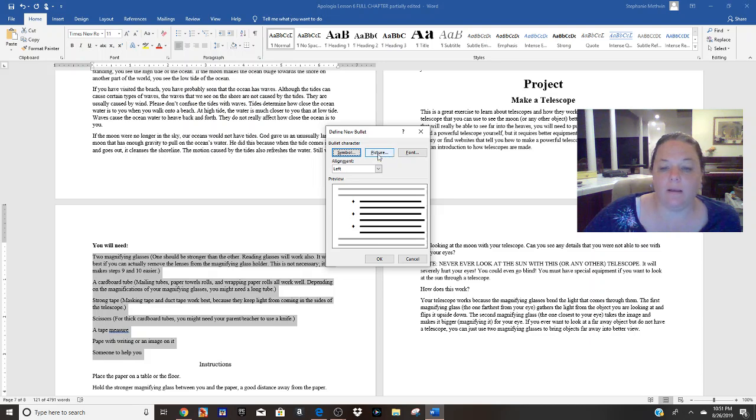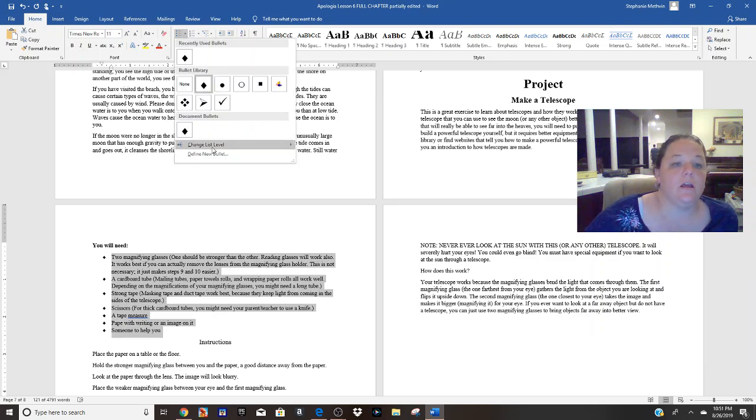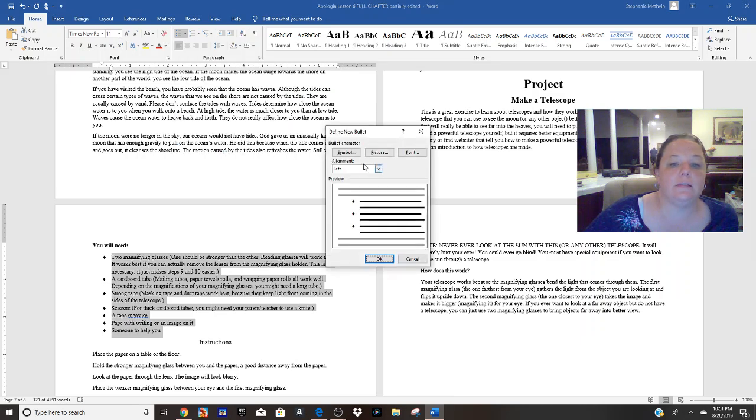I could have found a picture quickly, but I'm not worried about it. So I have all these little diamonds here. You can put your face if you want. You've got a picture of your face. All you have to do is right here. You can say define new bullet, do a picture,